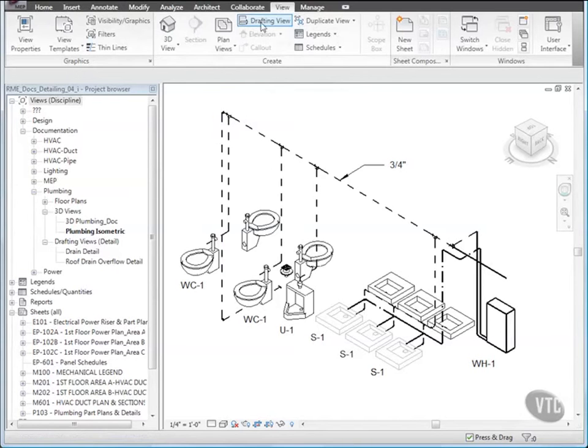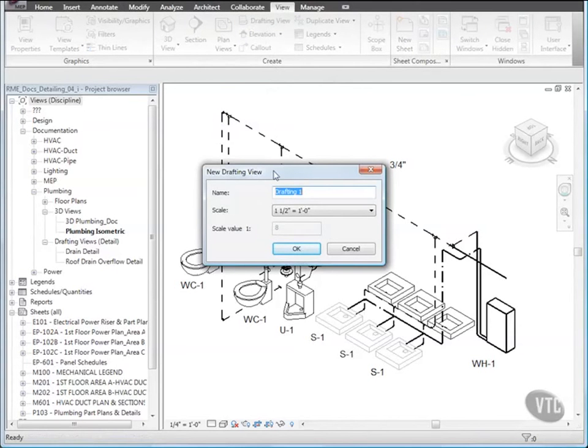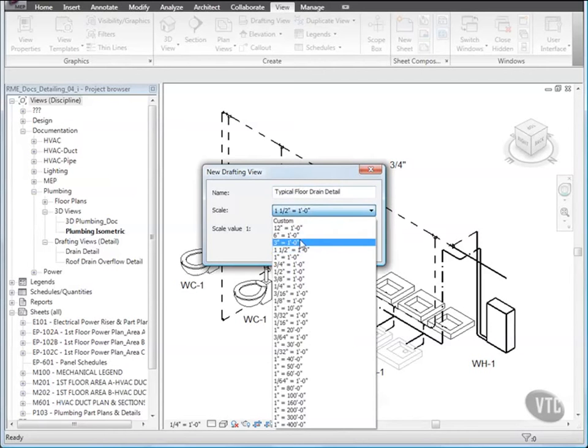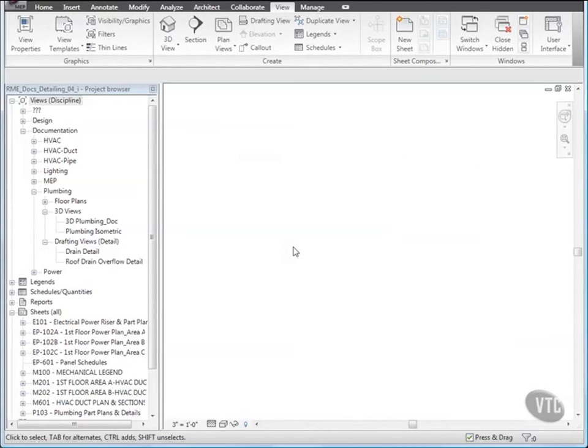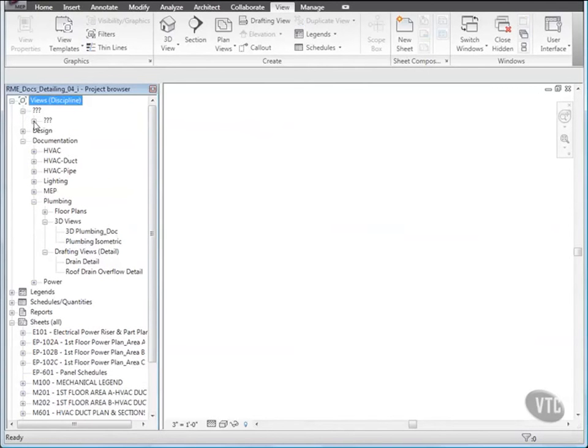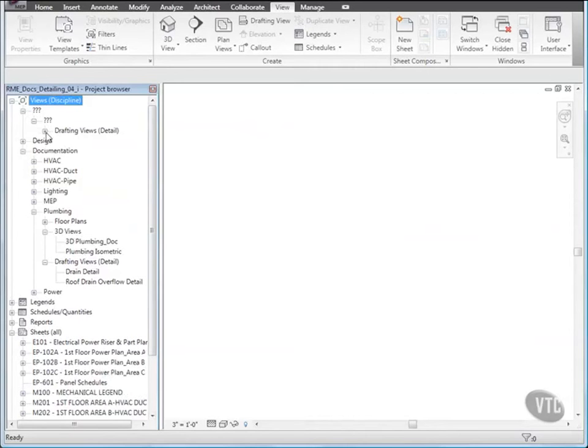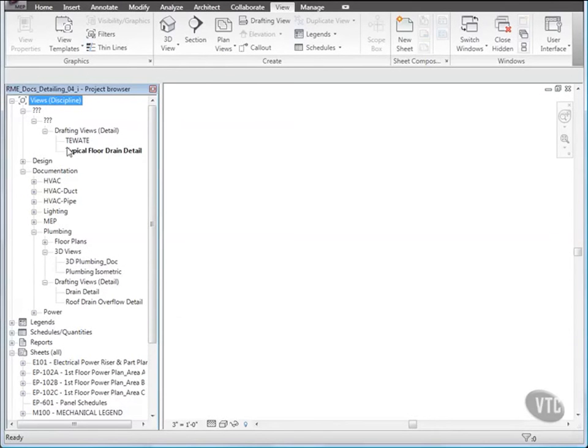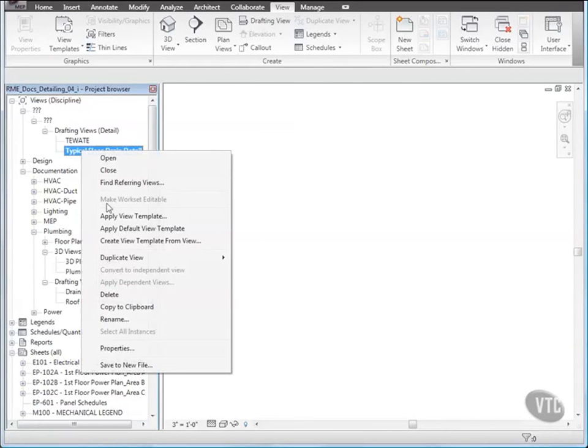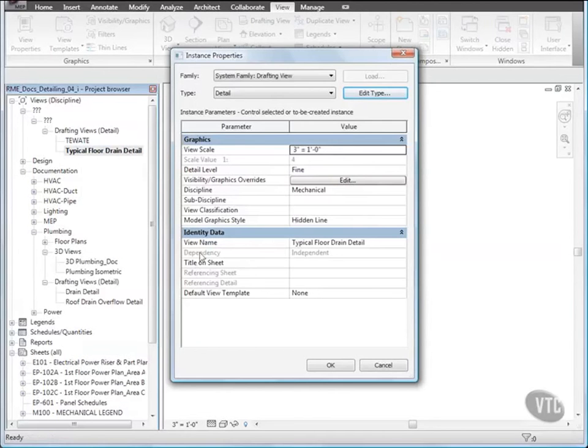In the New Drafting View dialog, type Typical Floor Drain Detail, and for scale, select 3 inch equals a foot and click OK. The new view is listed in the project browser under Views, Drafting Views. Right-click the view name and click Properties. For Subdiscipline, select Plumbing.